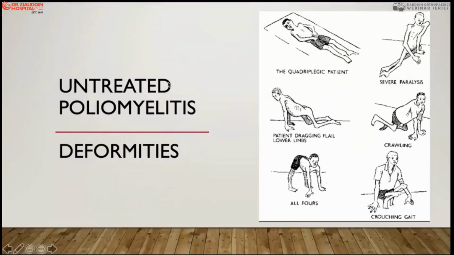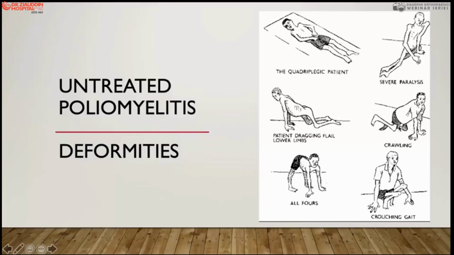Then if poliomyelitis is not properly treated in the Calverini's phase, which does occur in our setup, particularly in the far-flung areas of the villages, they may produce a quadriplegic pattern. It may produce a severe paralysis, which you have already seen with the contractures at the hip joint, knee joint, subluxation of the shoulder, or it may produce dragging flail lower limbs, and the strong upper limbs may produce a monkey gait.